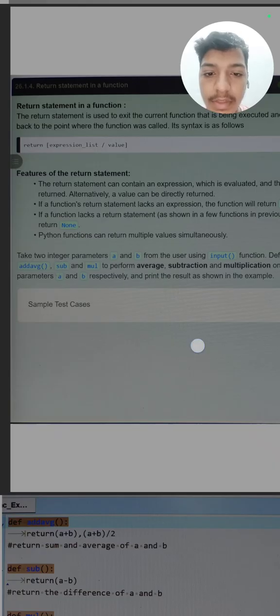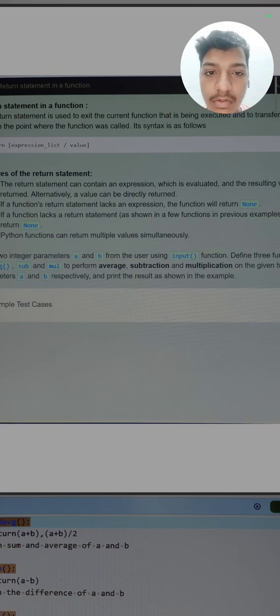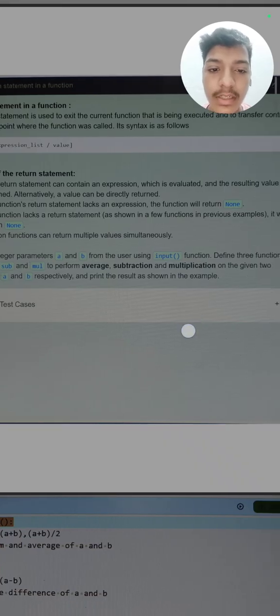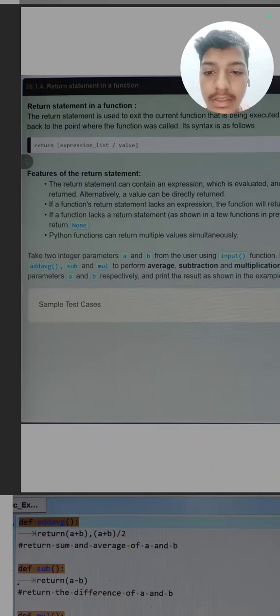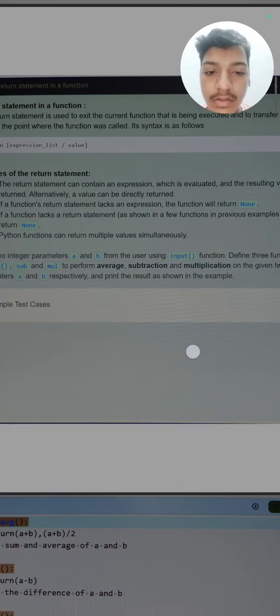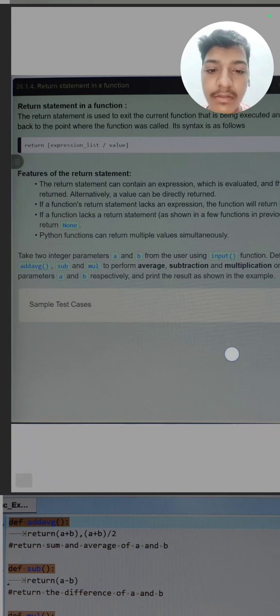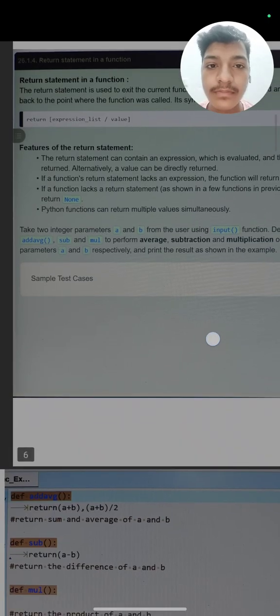take two integer parameters a and b from the user using the input function. First we have to take an input from the user, a and b. We have to define four functions: add, avg, sub and mul, to perform addition, average, subtraction and multiplication on the two parameters a and b respectively, and we have to print the result. So how can we solve the question?